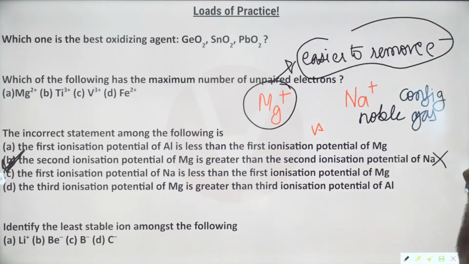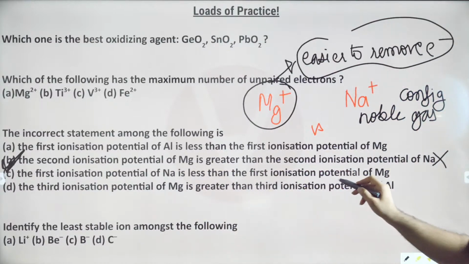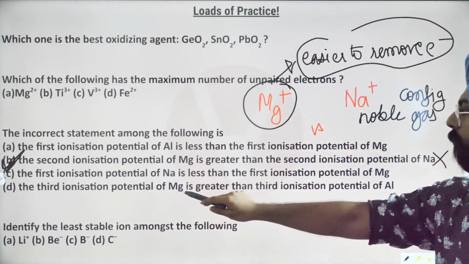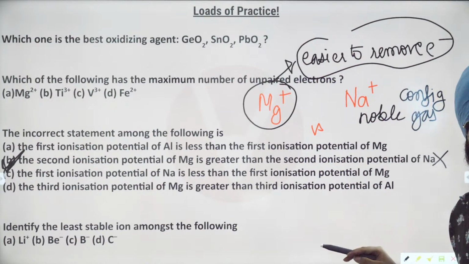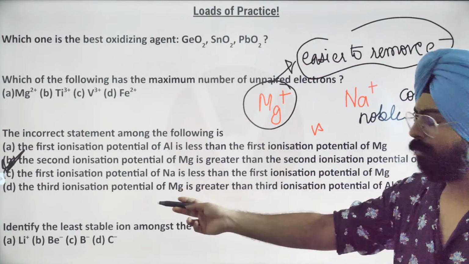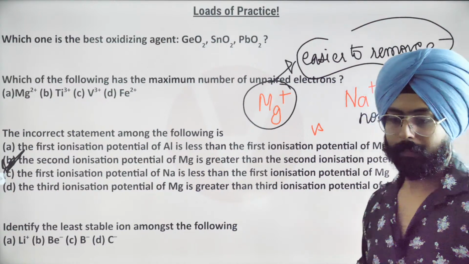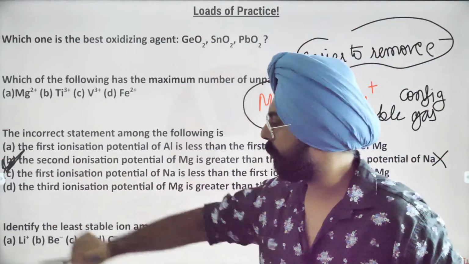Yeah, let's look at the third statement. The first ionization potential of sodium is less than the first ionization potential of magnesium. That's correct. Third ionization potential of magnesium is greater than the third ionization potential of aluminium. Yeah, true, because aluminium wants to lose the third electron to become Al3 positive relatively. Magnesium not so much. ठीक है, fine, awesome. तो ये हो गया. Answer is option number B.